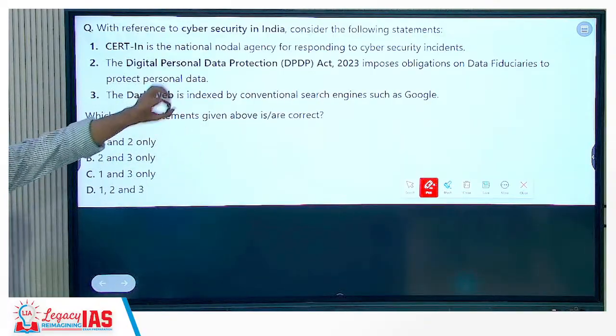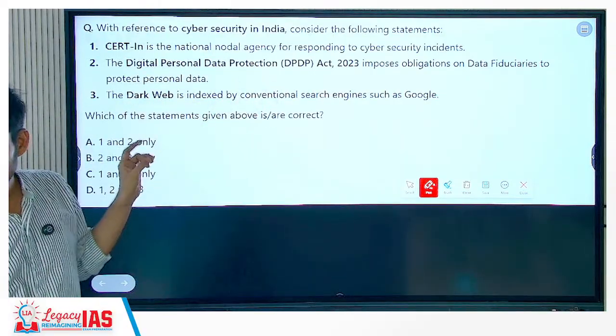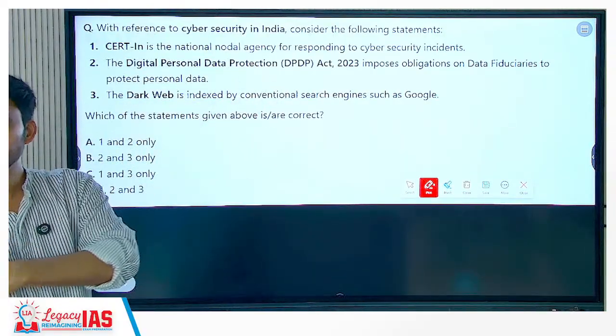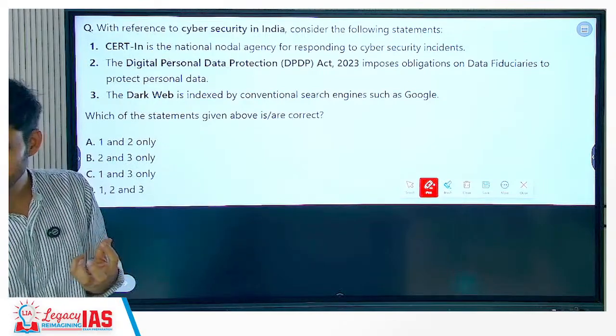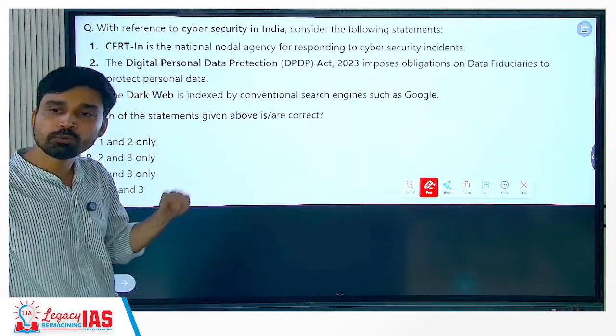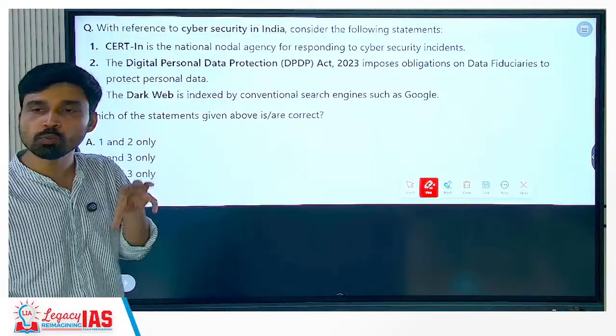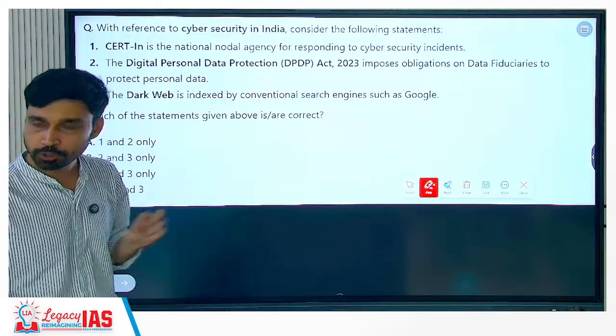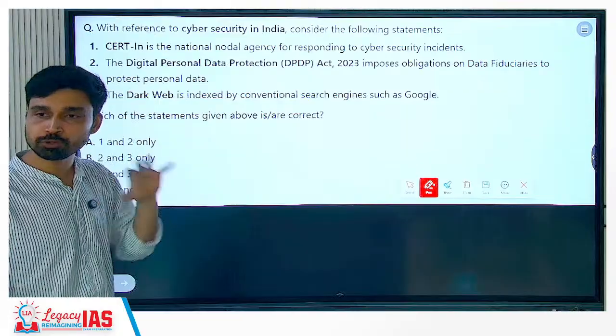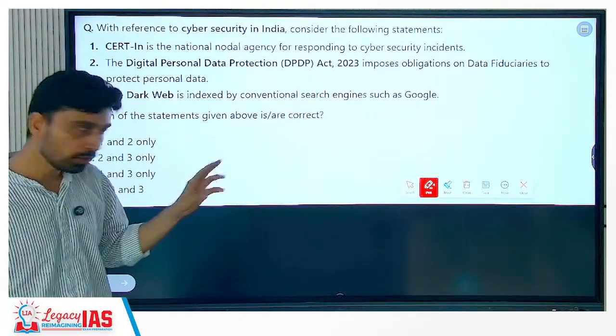That's how you have to relate static with what? Current affairs. Right? As we discussed in detail about the Bank of Baroda data leak and all that. The Bank of Baroda data leak you can put as an example when you're talking about the cyber threat or the weaknesses or the loopholes in the cyber security of India. You can also discuss the architecture we have to ensure cyber security in India. So that's where it comes.